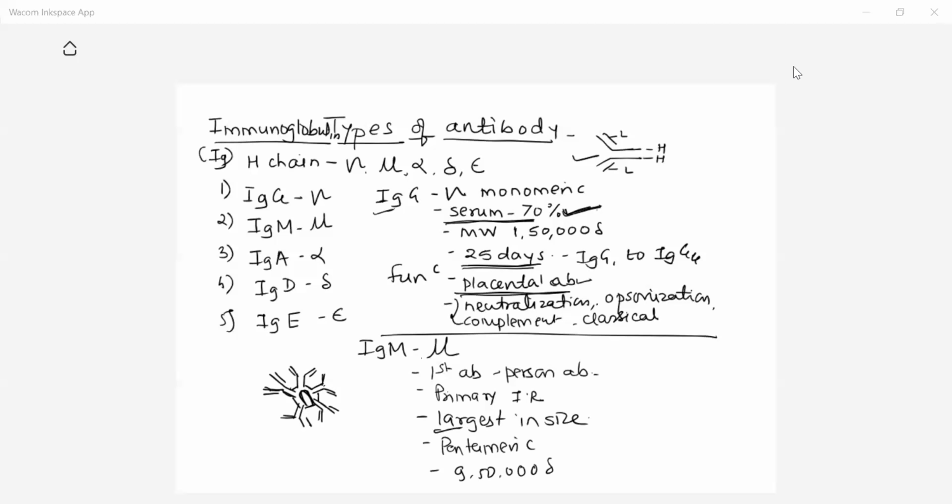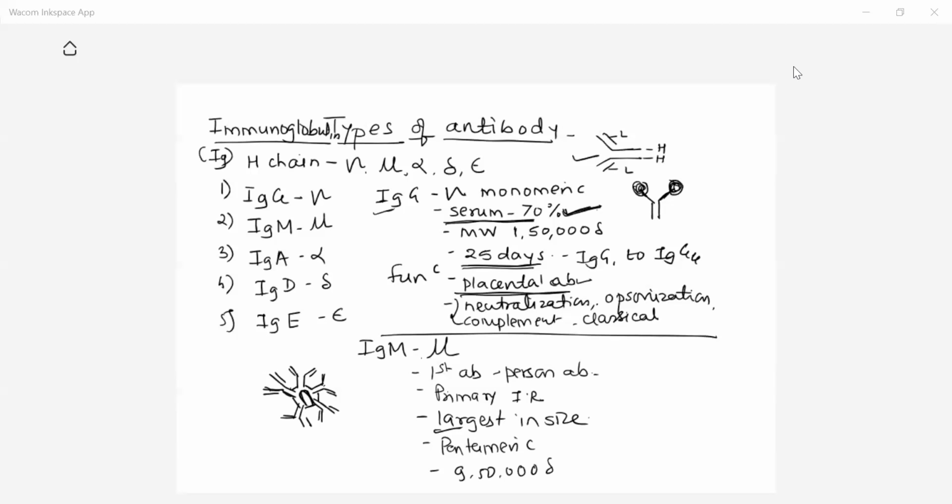It is pentameric, and as you know, normally when an antibody is Y-shaped, this segment, this portion, is the FAB portion as we discussed. This FAB portion is the site where the antigen gets attached. The antigen attaches here, on these two sides. So normally monomeric antibodies are bivalent. One antibody can bind with 2 antigens only.